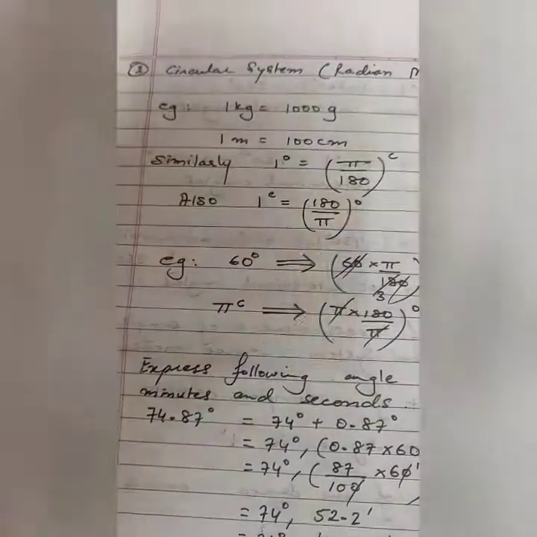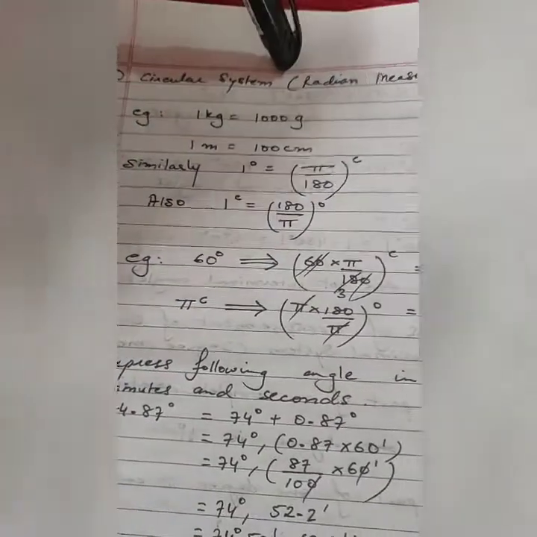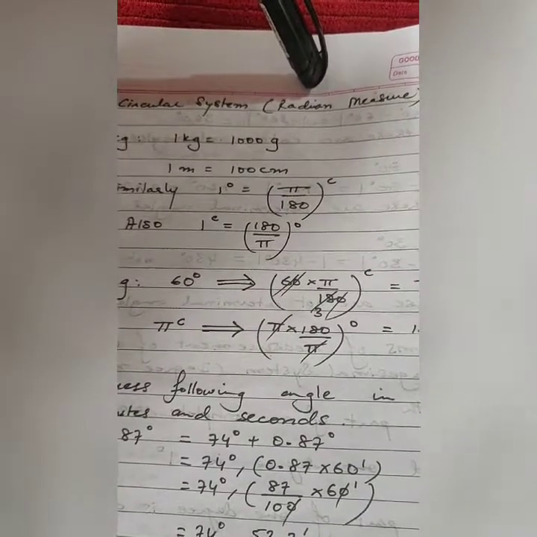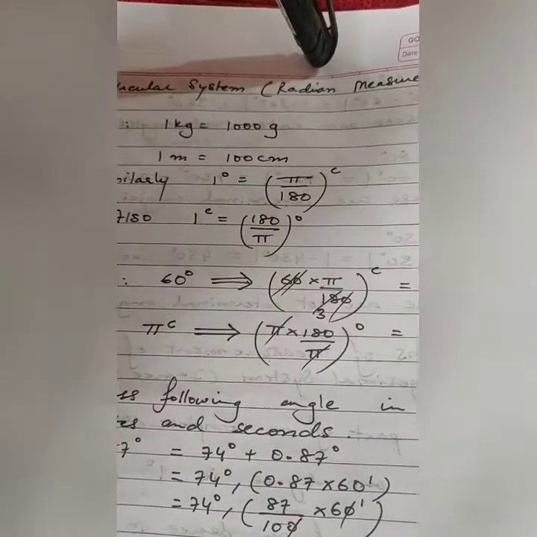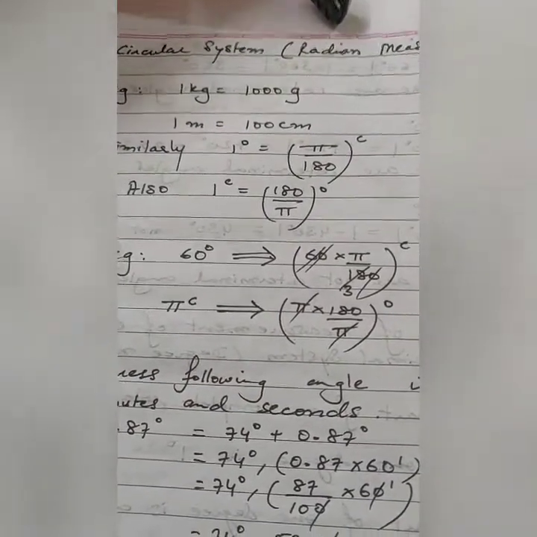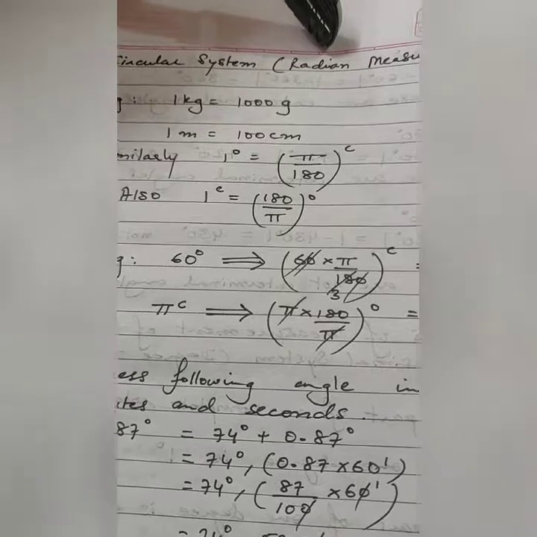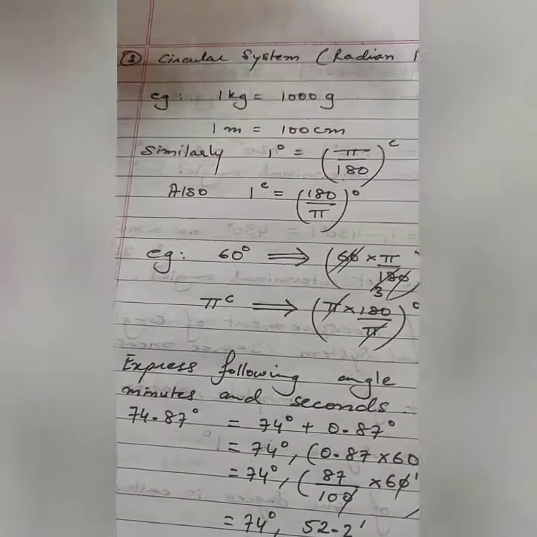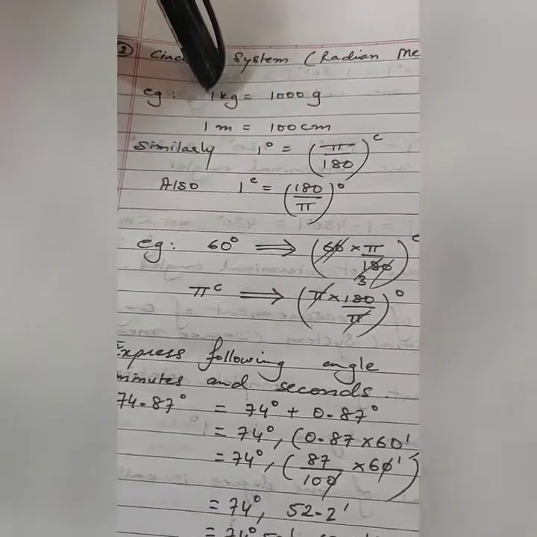Now there is one more system which is also referred to as the circular system, in which we measure the angles in radian. Now this radian is a new unit. We have only learnt the degree system. Now we are introducing a new unit which is called the radian system. Now let's understand it by way of an example.